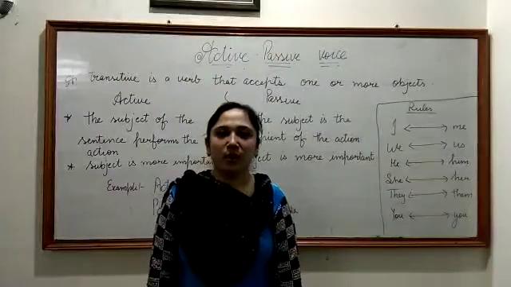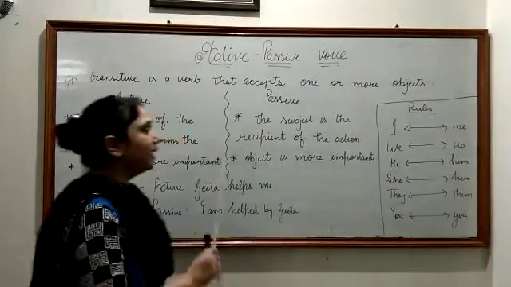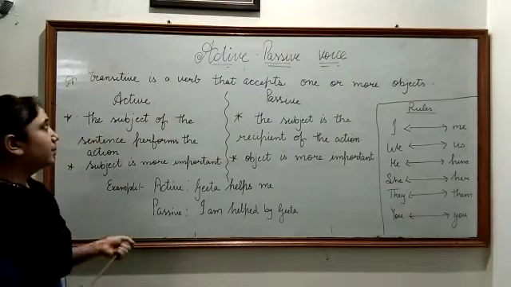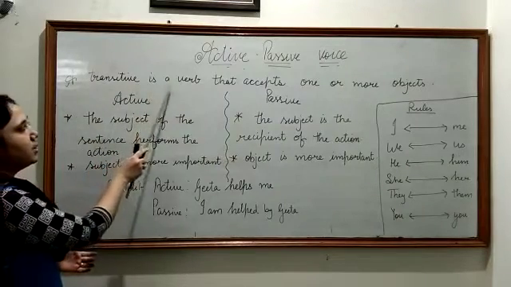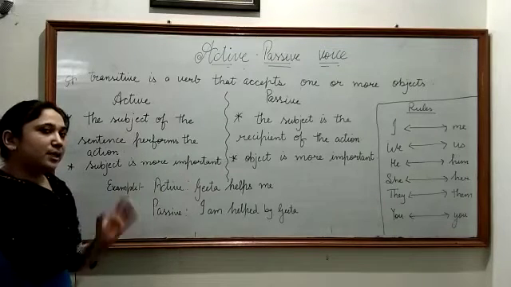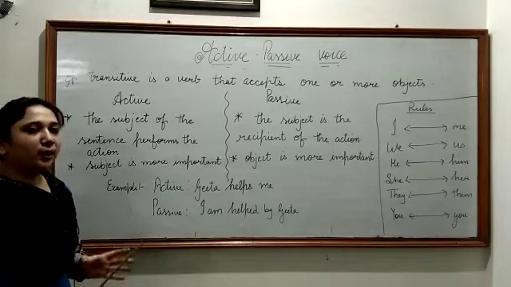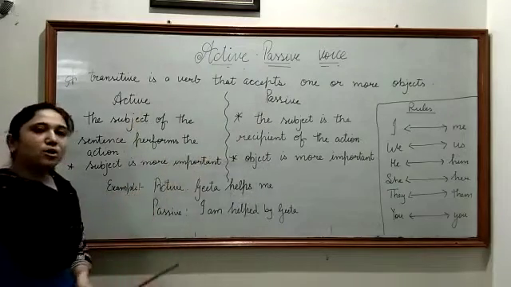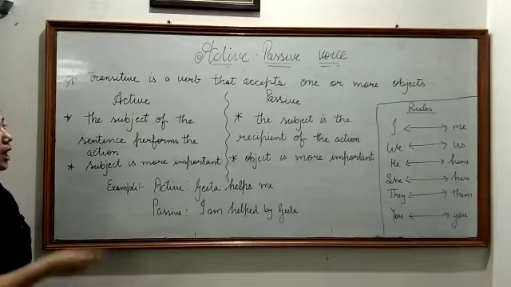Students, today we are going to do a topic on active passive voice. First of all I am going to tell you about transitive verb. A transitive verb is a verb that accepts one or more objects, and in transitive verb we have two types of voice, one is active and one is passive. First of all I am going to tell you about active voice.